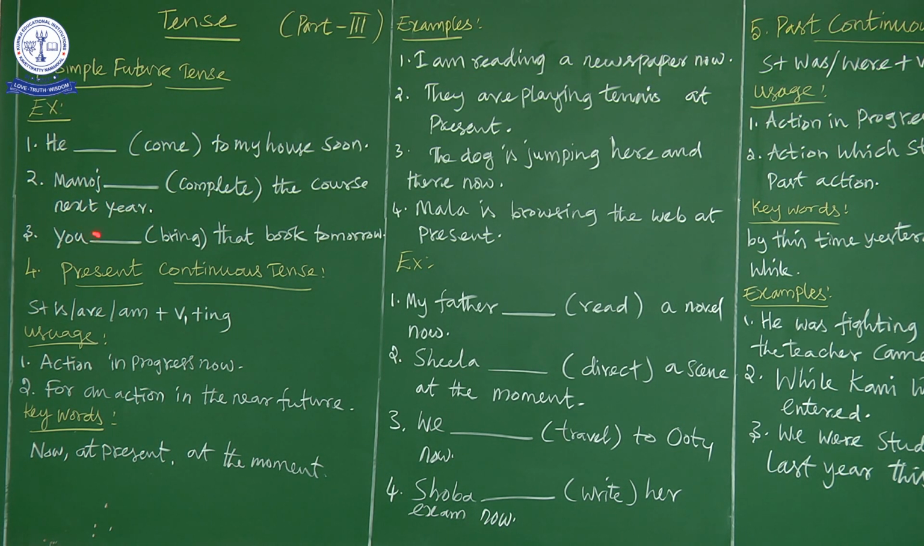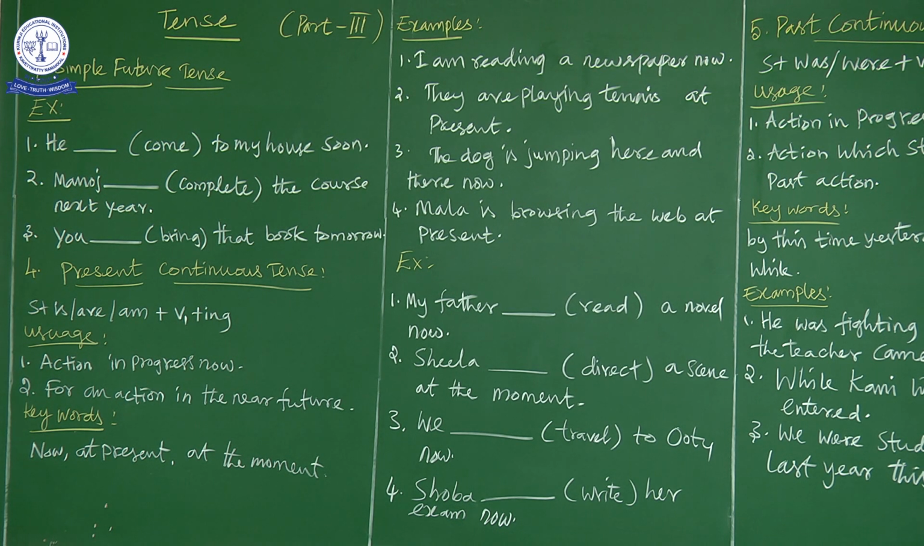The third exercise, you dash bring that book tomorrow. So here the keyword is tomorrow. This refers to future action. So the bring will change into you will bring that book tomorrow. In all these three exercises we see a very important keyword: soon in the first exercise, next year in the second, and tomorrow in the third. So first you have to read the sentence, understand the meaning, then find out the keyword which gives us a clue to find out the particular tense.